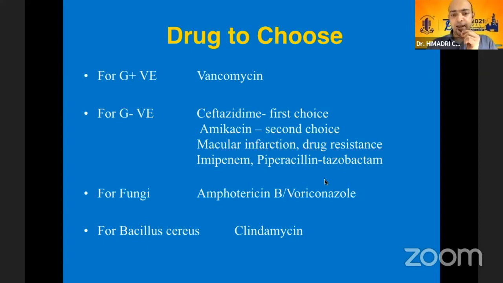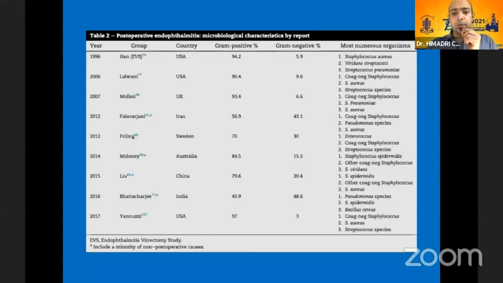Ceftazidime has a very high rate of resistance, and the second choice drug in these cases is amikacin, imipenem, or a piperacillin tazobactam combination. For fungus, ampho-B and voriconazole work well, and for Bacillus cereus, clindamycin is the drug of choice. Now, multiple studies have come up where the organism profile in India was noted to be slightly different from that noted in the West.